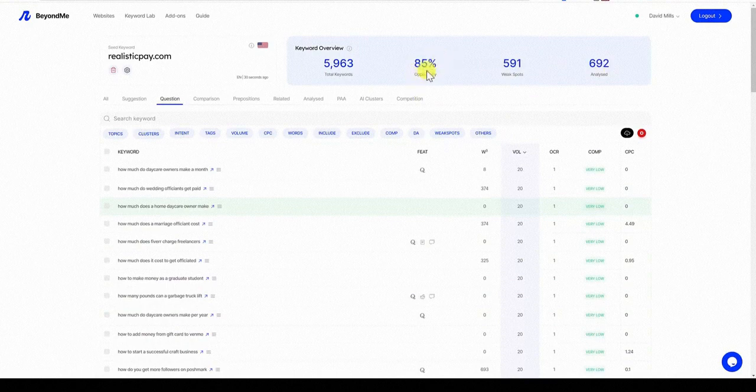It's telling us we have an 85% opportunity. Not really sure what that means, but this is a report summary of the researched keywords. We didn't research 6,000 keywords, so I imagine that this right here is going to be the amount of keywords that we're analyzing. I think it still has a few more to analyze, but we have enough information to go with. Another cool thing to point out is that there is an advanced mode and a simple mode. Right now we're on simple mode. We're just looking at low competition, the featured snippets, and the top 3 pages.